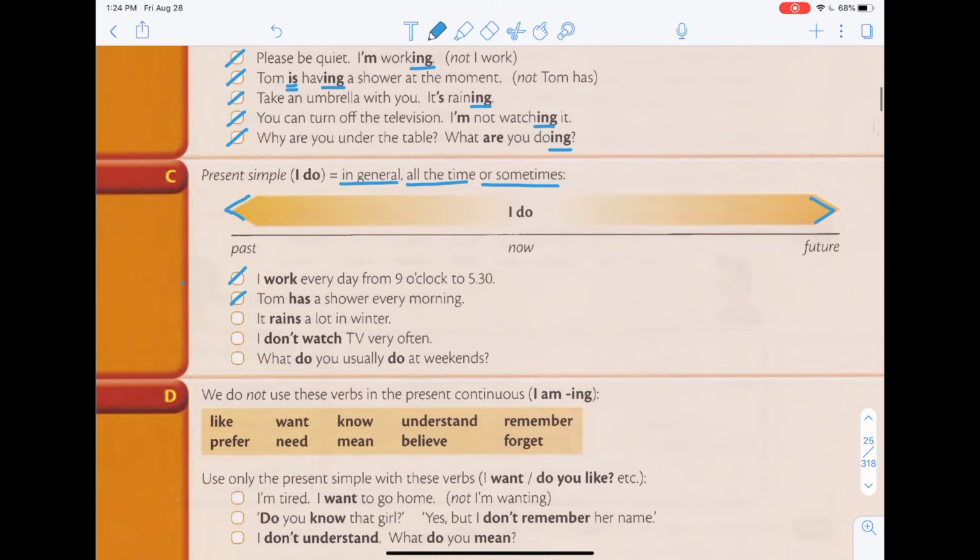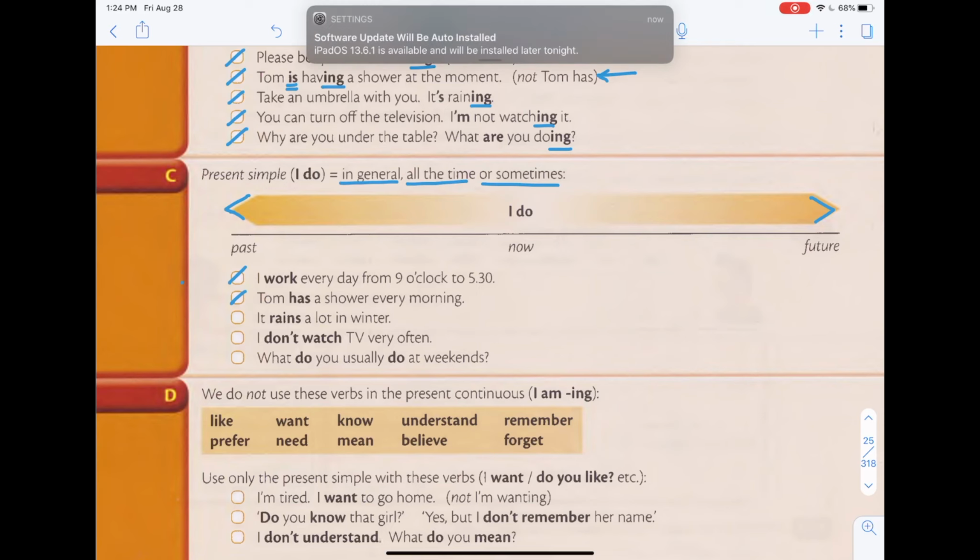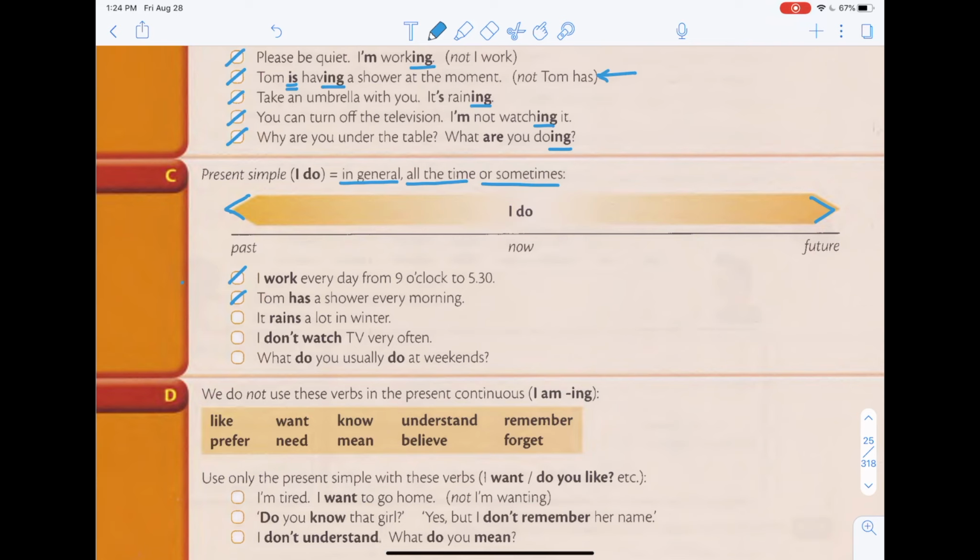See? So in this example he says, Tom is having a shower at the moment. So at the moment means right now. He's having a shower. But if you are talking about what Tom does, then you can say Tom has a shower every morning. All right?